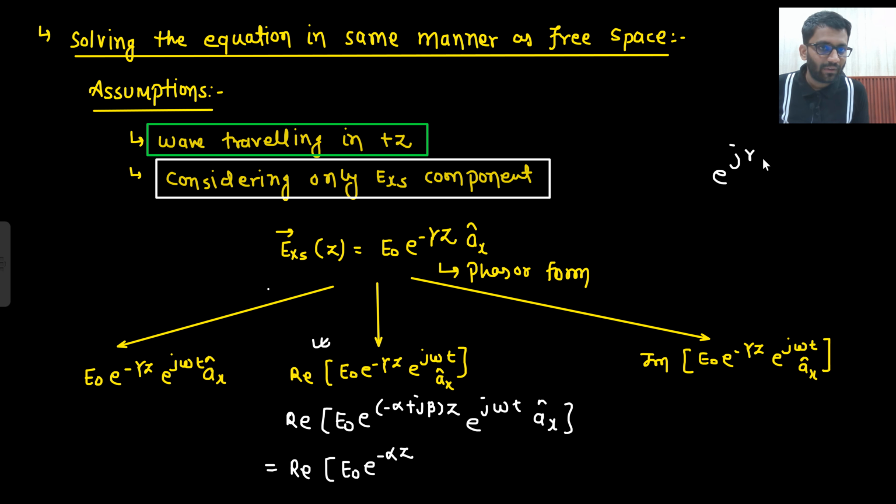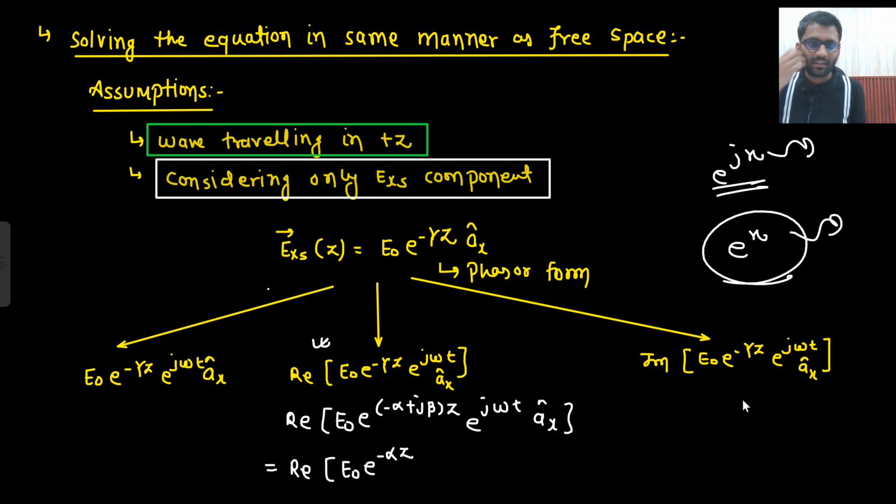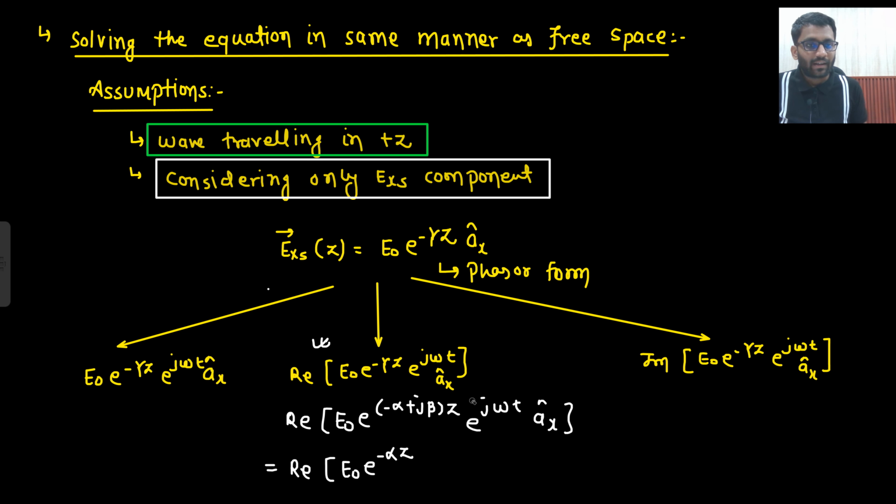E to the power jx is a complex exponential, while e to the power x is a simple exponential. So this is real, and this is complex. There can be an imaginary part of this, but there is no imaginary part of e to the power minus alpha z. It is a completely real quantity.